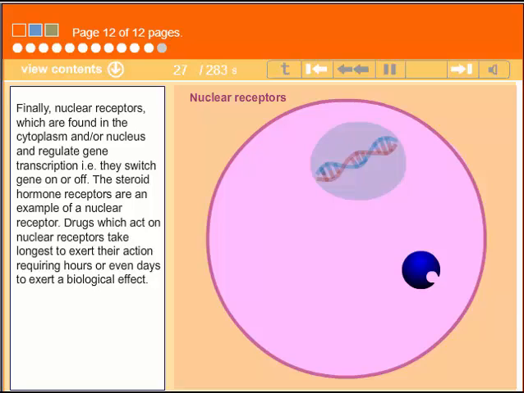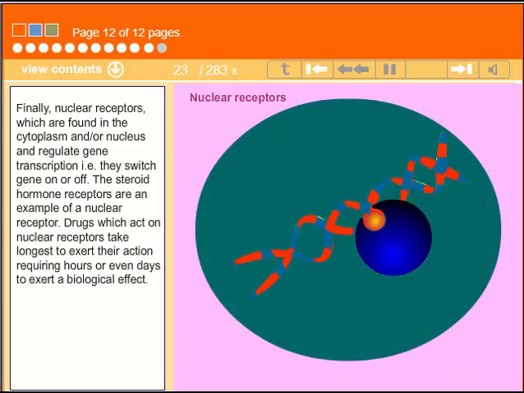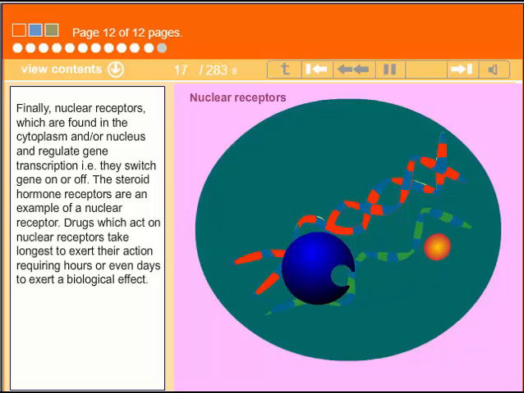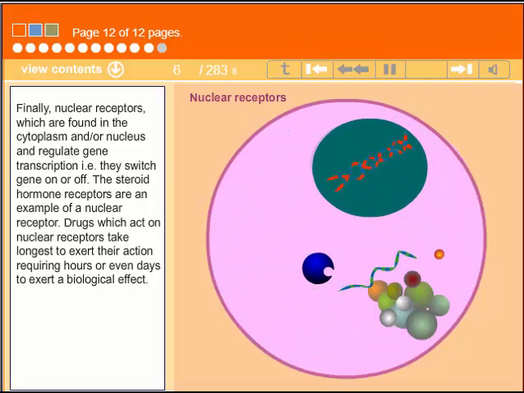Finally, nuclear receptors, which are found in the cytoplasm and/or nucleus, and regulate gene transcription, i.e., they switch genes on or off. The steroid hormone receptors are an example of a nuclear receptor. Drugs which act on nuclear receptors take longest to exert their action, requiring hours or even days to exert a biological effect.